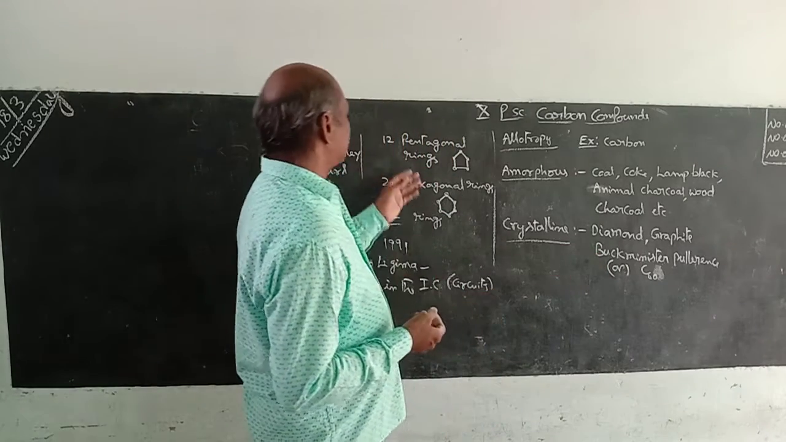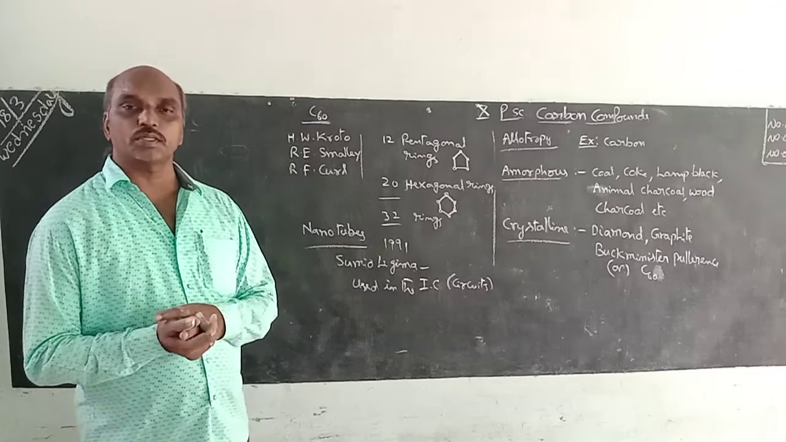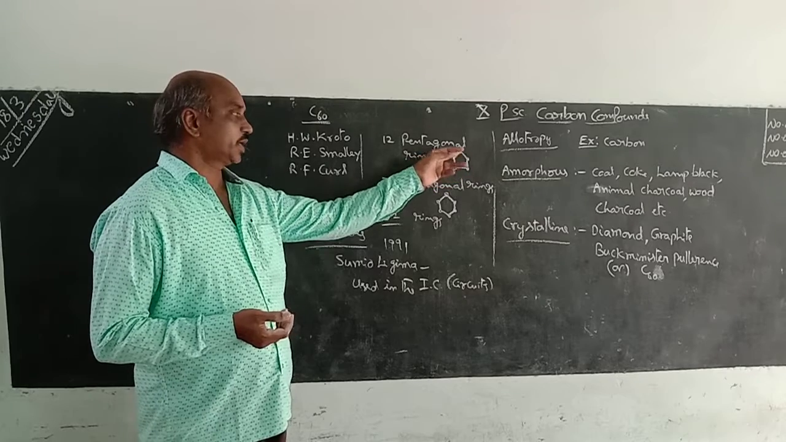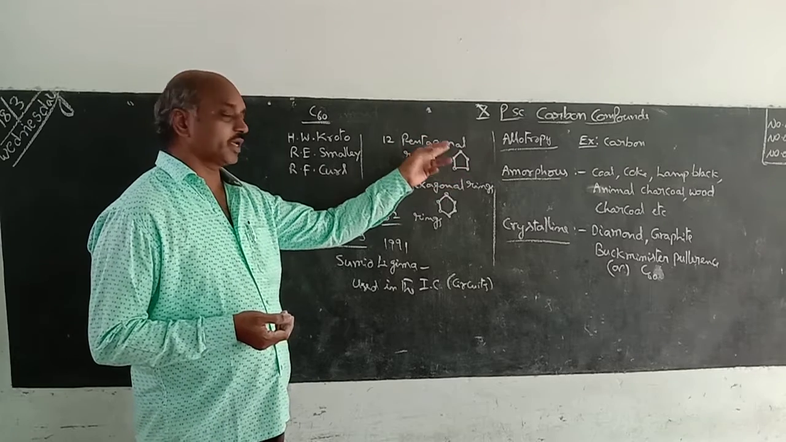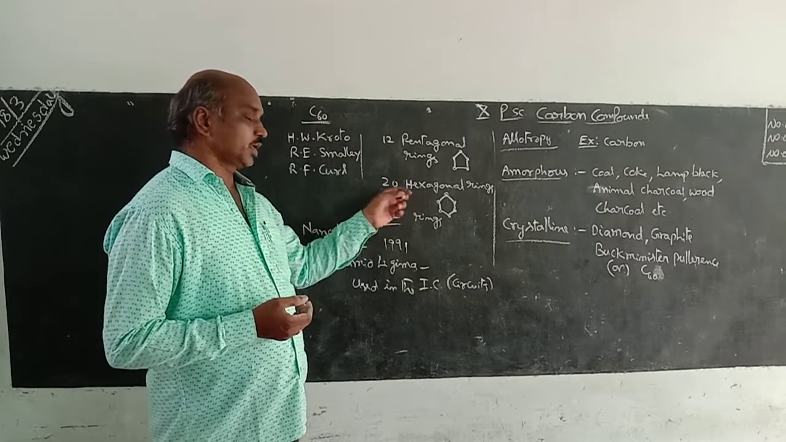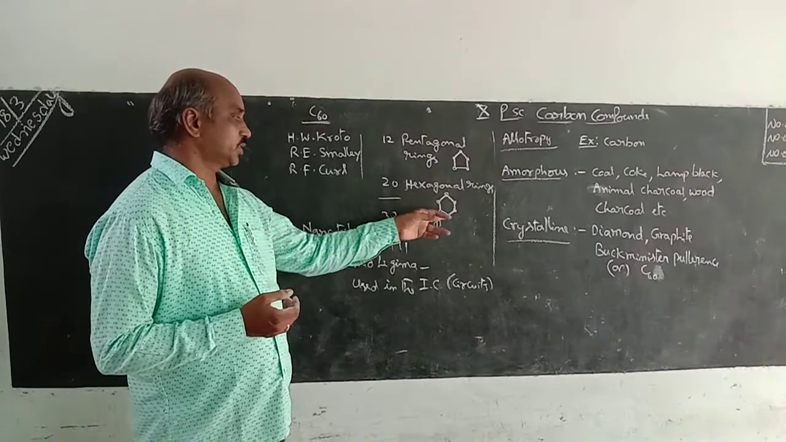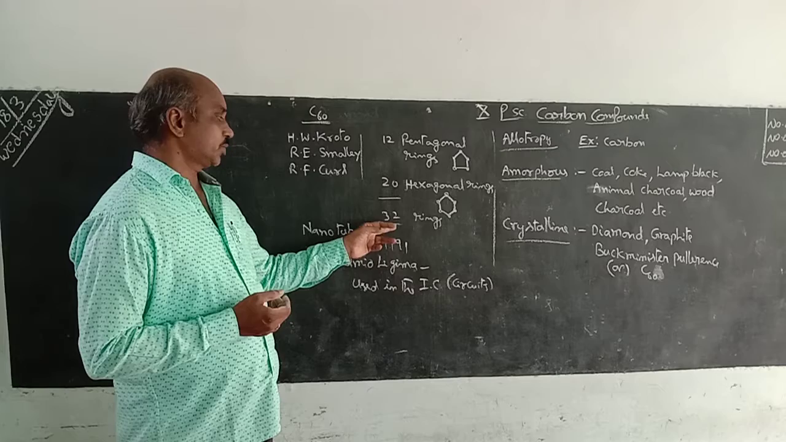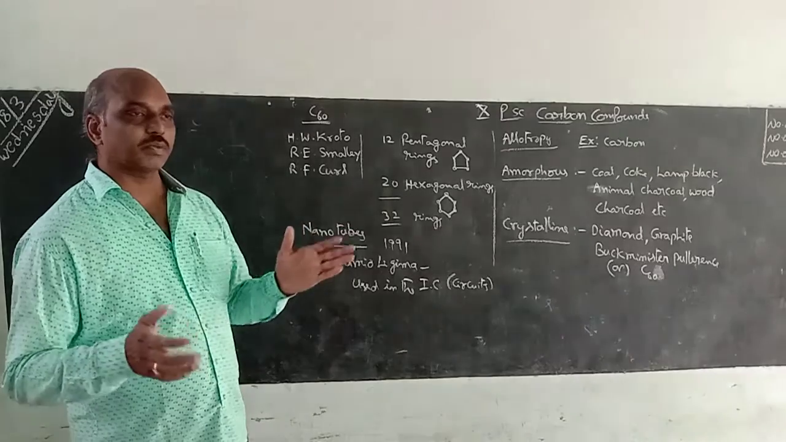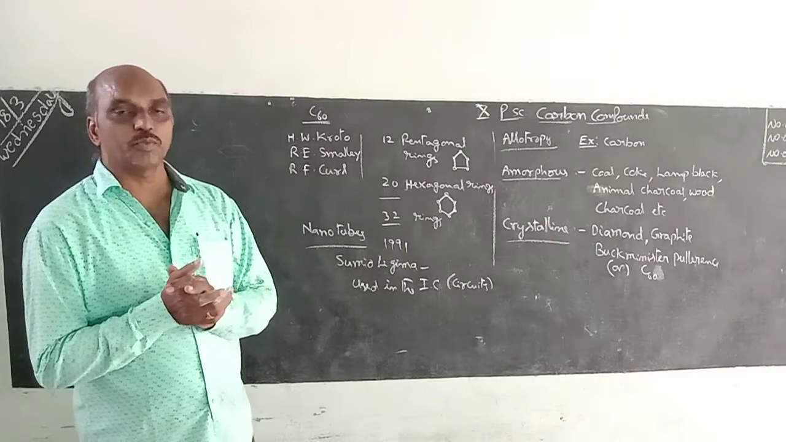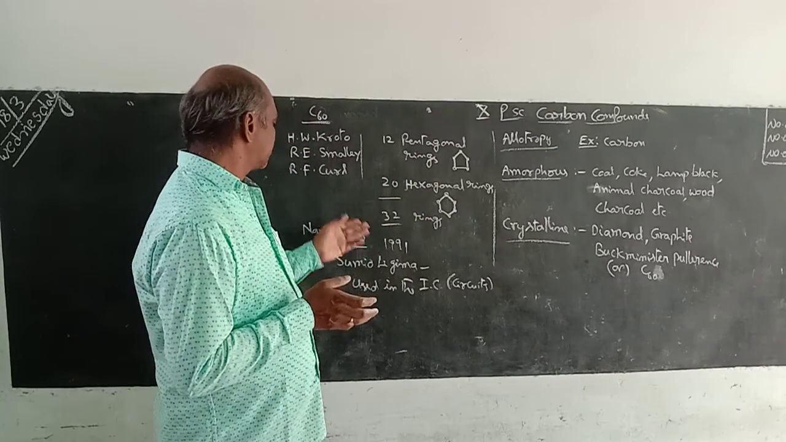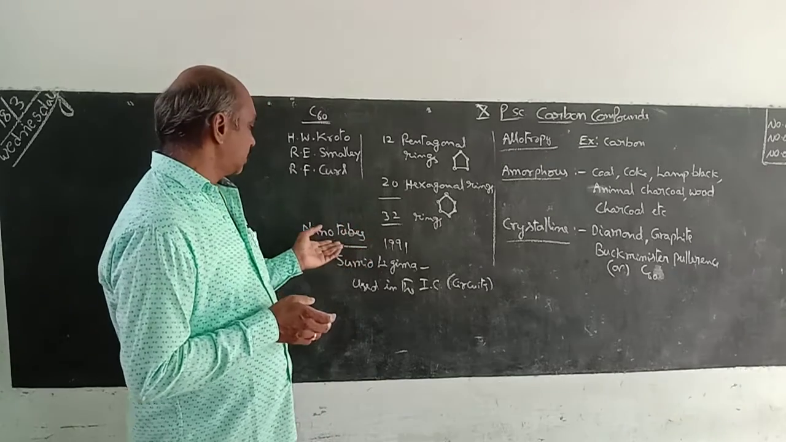Whereas Buckminster Fullerene has a total of 32 rings: 12 pentagonal rings and 20 hexagonal rings. Pentagonal means 5-sided rings, where 5 carbon atoms are arranged like a ring. Hexagonal means 6 carbon atoms form a ring. Total 32 rings are present. In these 32 rings, 60 carbon atoms are there. C60 means 60 carbon atoms arranged in a structure like a football. That is the C60.